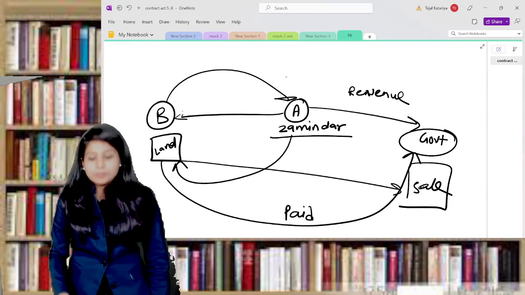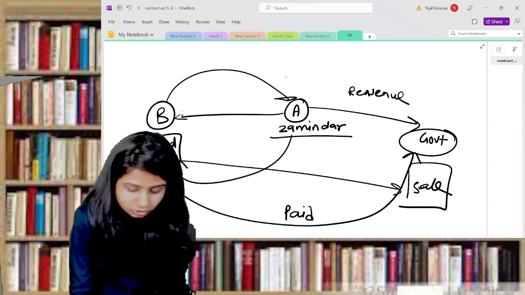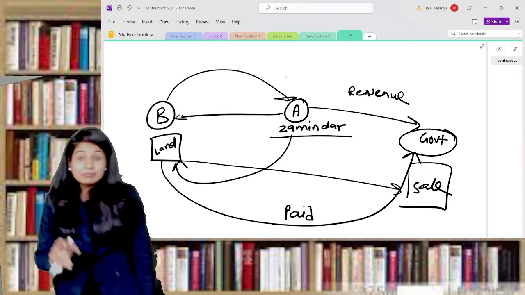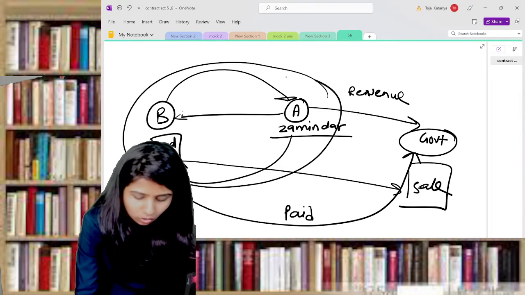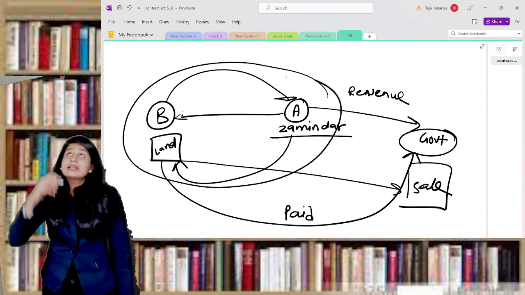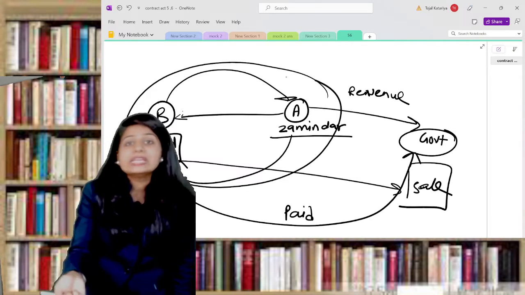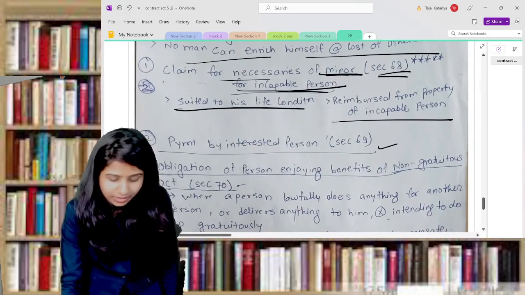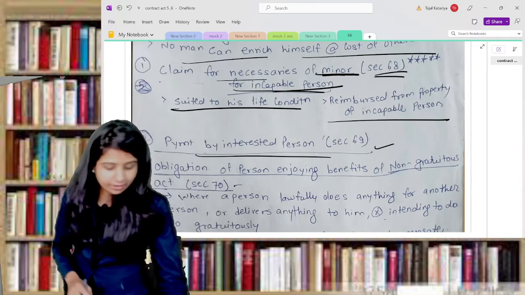Now it's an obligation, because there was no contract between B and the government, because B paid, A and B get into a contract created by law that A should reimburse the amount of tax to Mr. B. So this is nothing but what? Payment by the interested person. Interested means interested in that property.